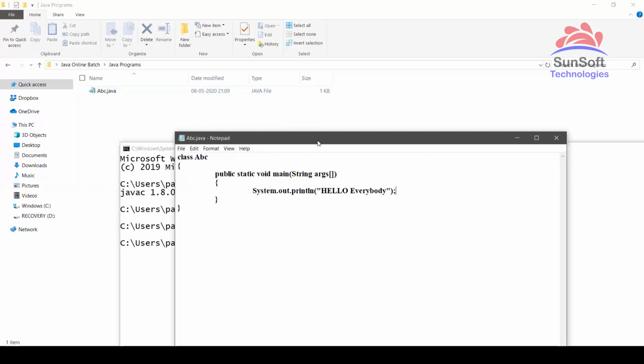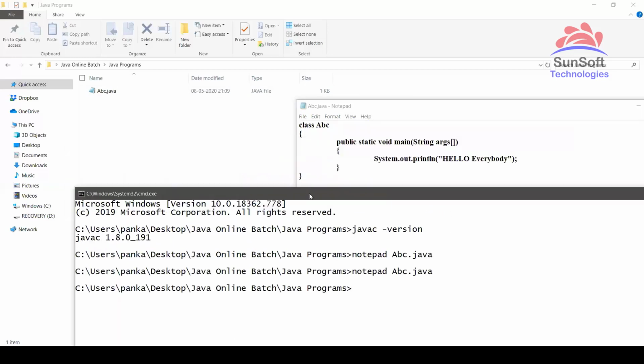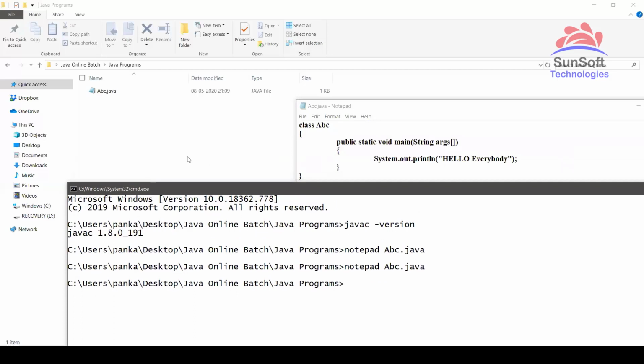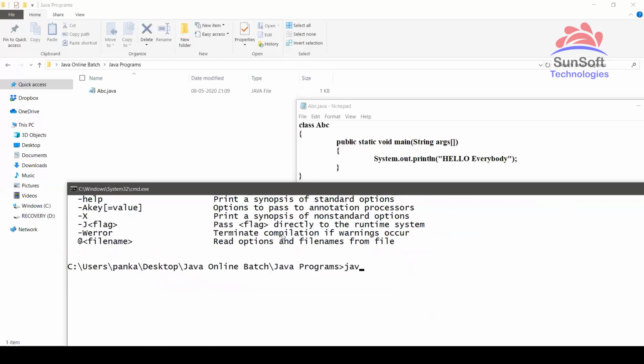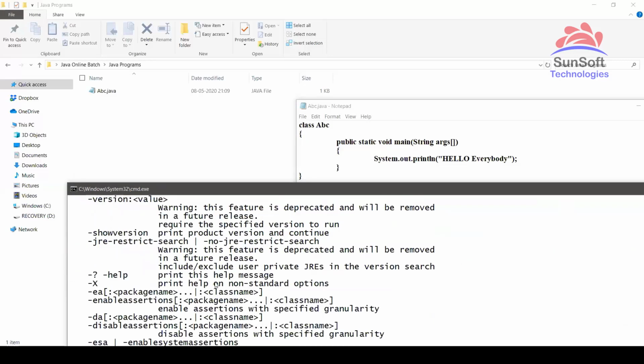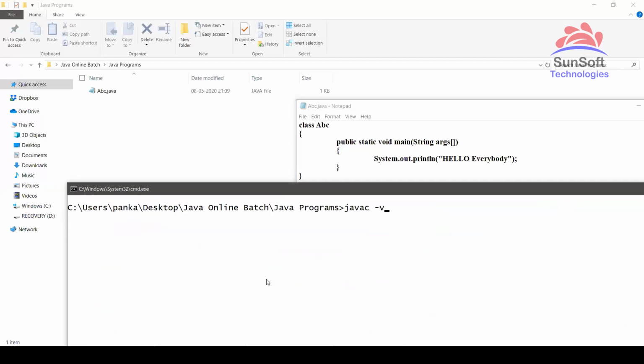Before compiling, see, how to compile: we discussed this, javac, and to execute we have java. So we have discussed that in the JDK bin folder, we have two tools, javac and java, and both are now set. Either you can set the path to bin or use environment variables, which in my case is already set. So I have access to javac, and you can test it by typing javac. See, it is coming with options. Similarly, you can test it by typing java also, like this. Then also it will show you options, or javac space hyphen version.